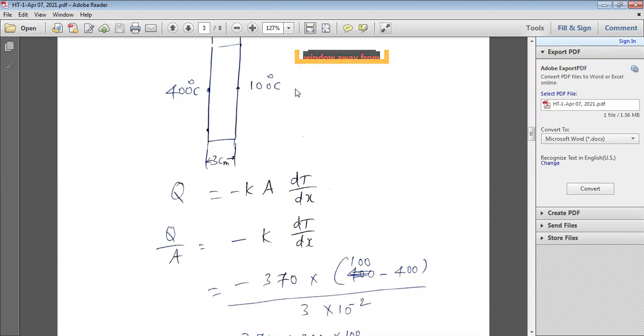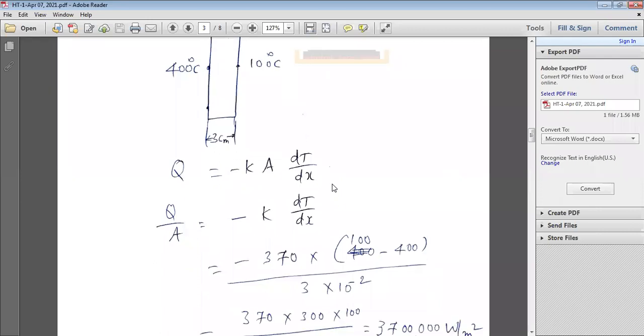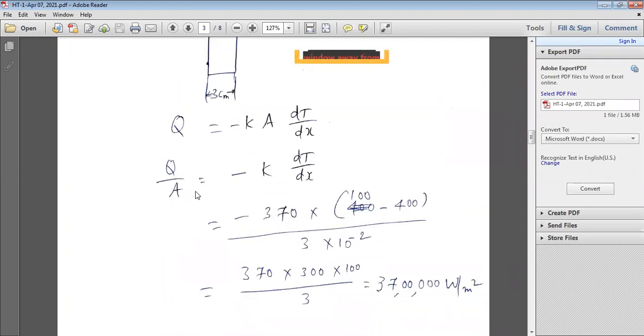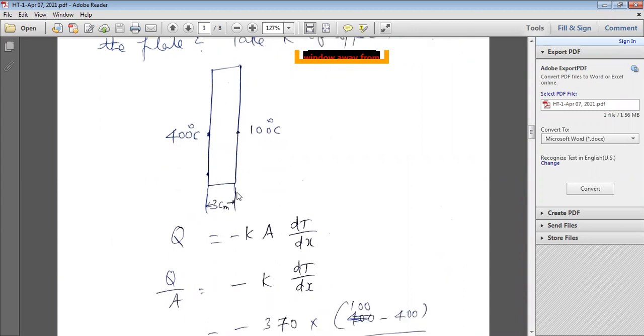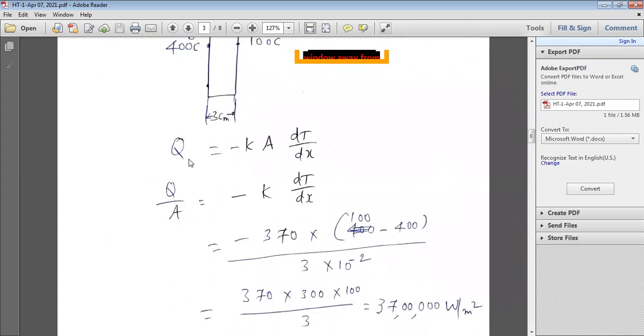This has been already explained while explaining Fourier's law of heat conduction. Here the dimensions of the plate, the height and the other dimension, are not given. That's why you can calculate the heat transfer rate per unit area.